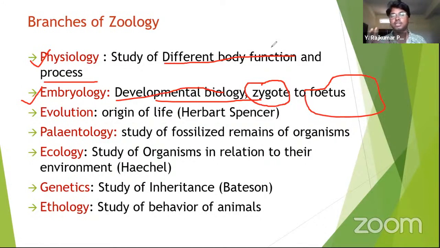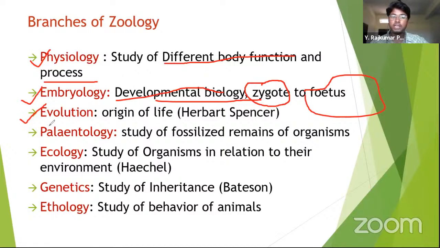That zygote converts into morula, then blastula, then gastrula. Finally, it will convert into a baby. So in the complete gestation period of 9 months, it completely develops and becomes a new individual. That is called embryology, the study of development of any organism.